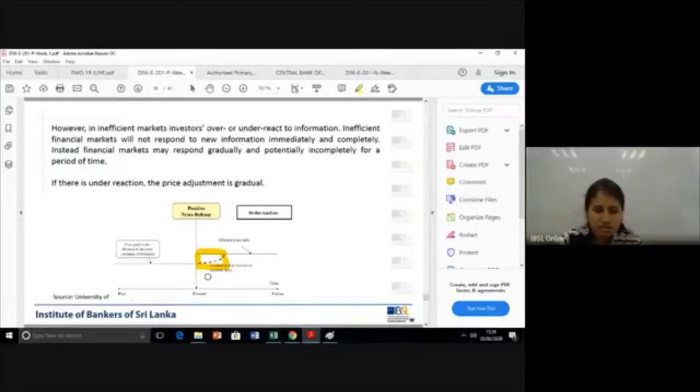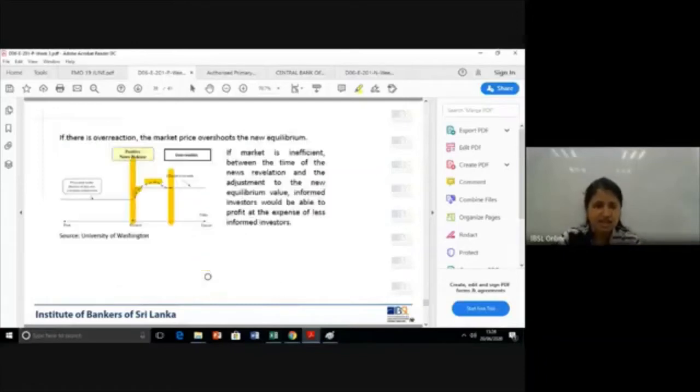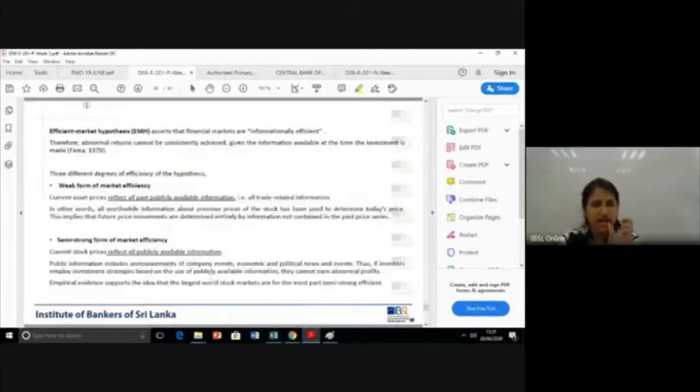Now, studying this inefficiency, Fama came across a hypothesis, or a theory, called the efficient market hypothesis. The underlying norm in this hypothesis is that markets are informationally efficient. They reflect information, and therefore abnormal returns cannot be consistently achieved, given the information available at the time the investment is made.